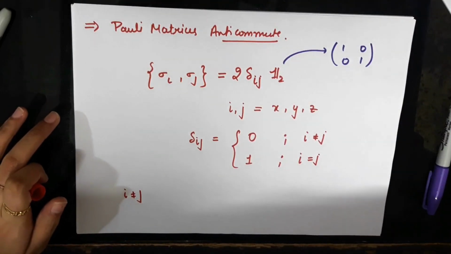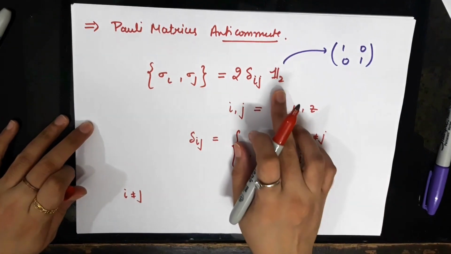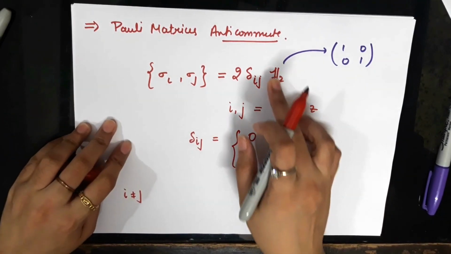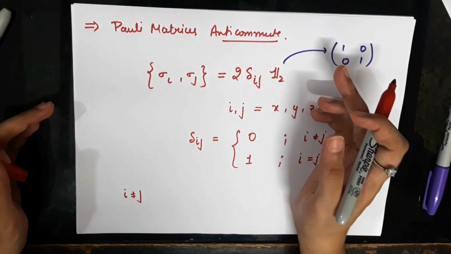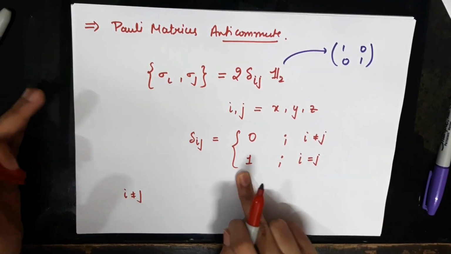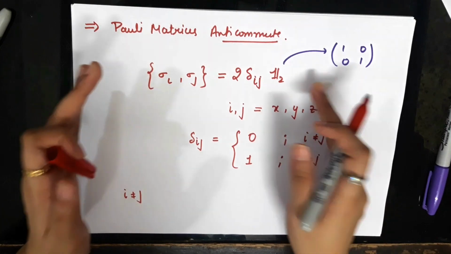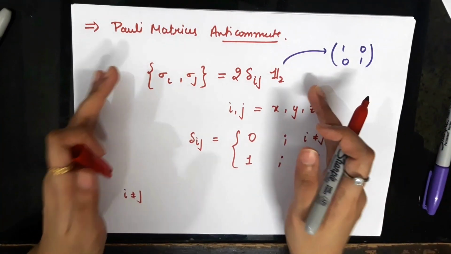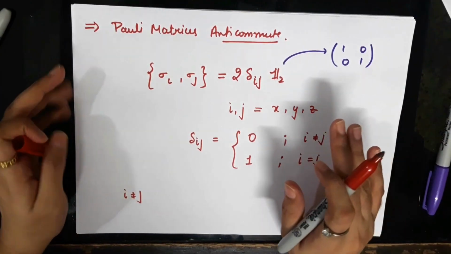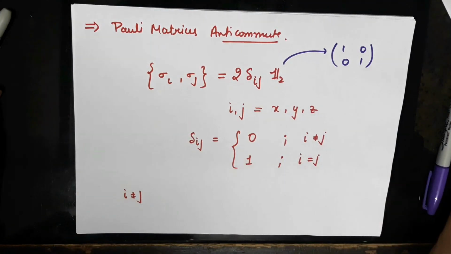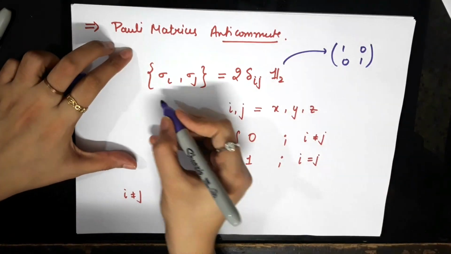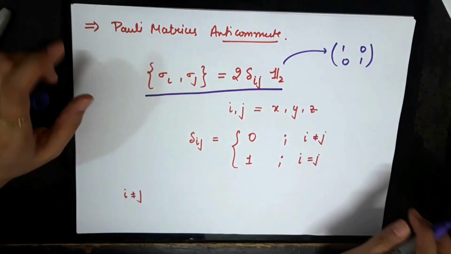So on the left hand side I get twice identity, and on the right hand side also I get twice identity, because delta ij would be delta xx, and that would be equal to 1. So this expression is nothing but a compact way of writing the two properties that we have just proved. So this is the kind of anti-commutator relations that the Pauli matrices obey.